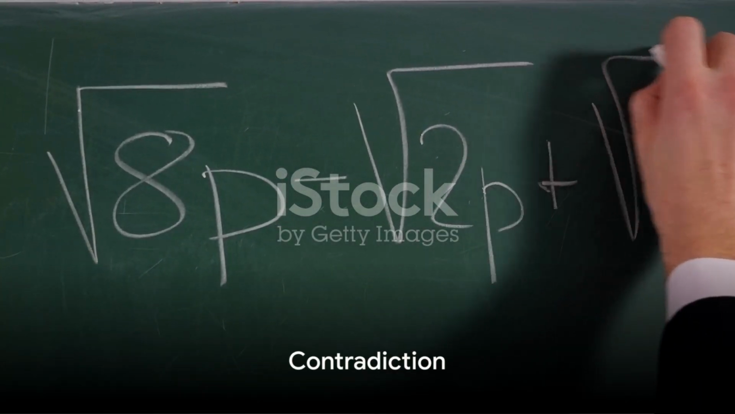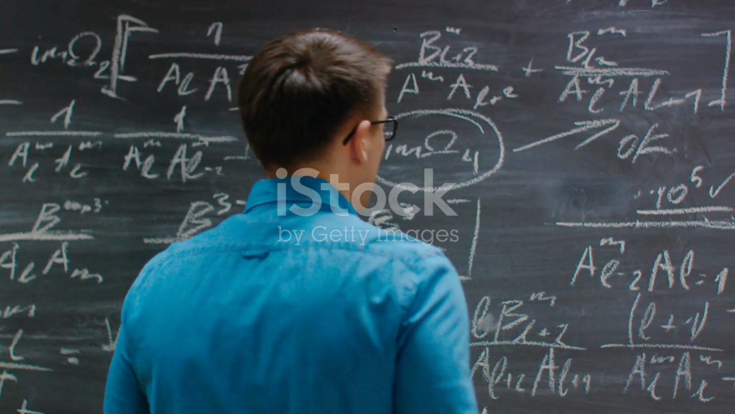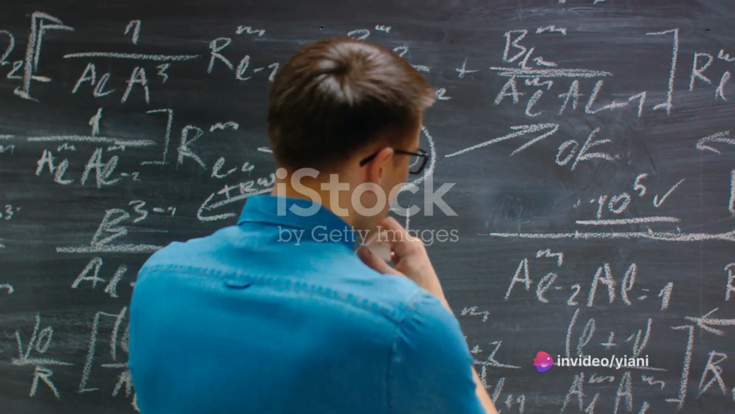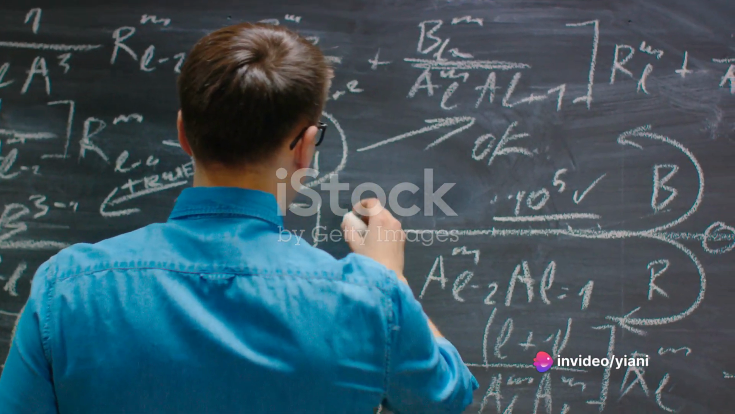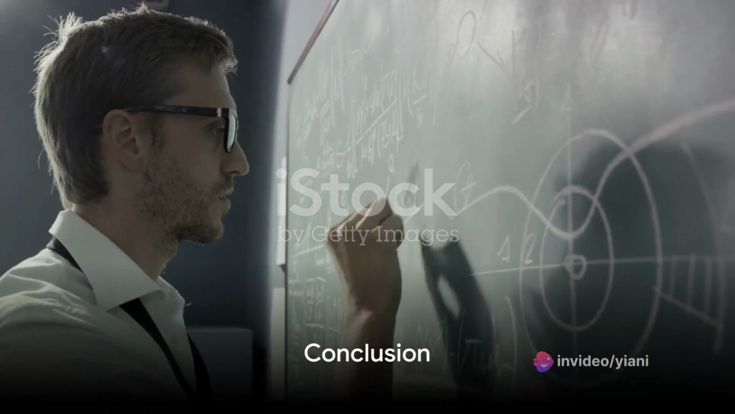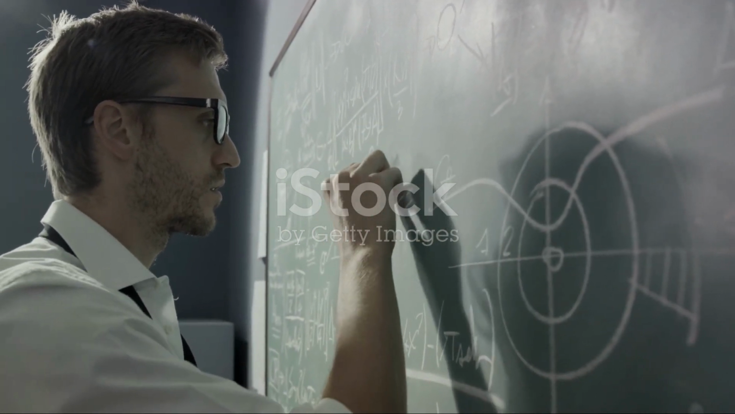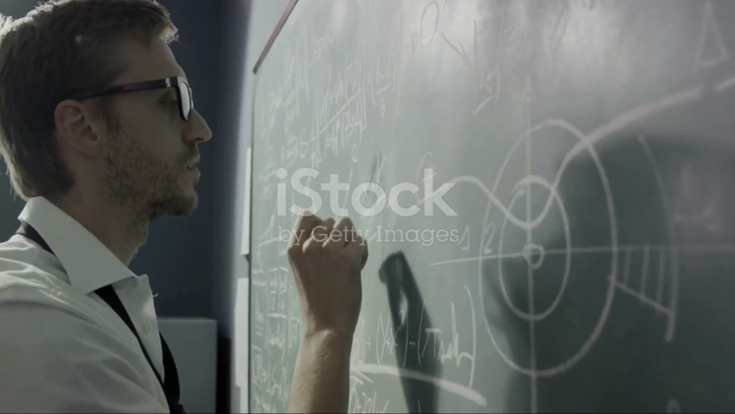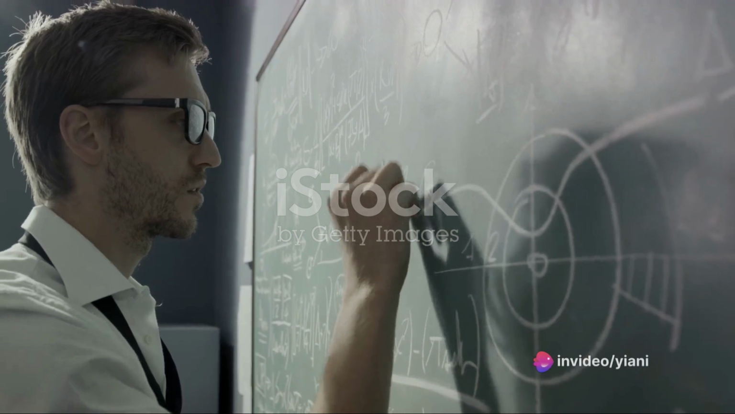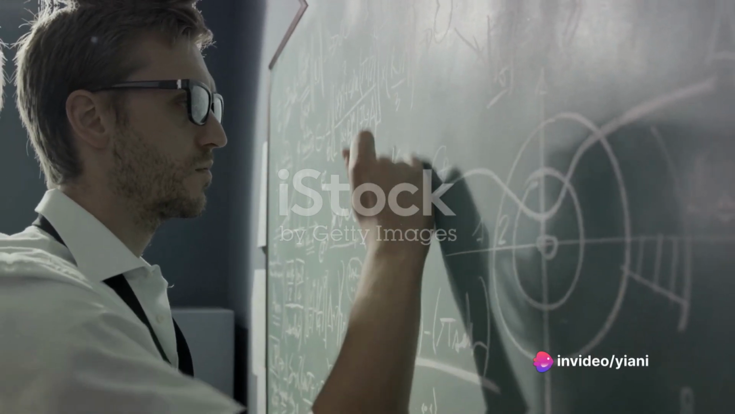But wait, there's a hitch. We initially assumed that p over q was in its simplest form. However, if both p and q are even, we could divide them by 2, contradicting our initial assumption. So what does this mean? This contradiction tells us that our original assumption that the square root of 2 is rational must be incorrect. Therefore, the square root of 2 is indeed irrational.